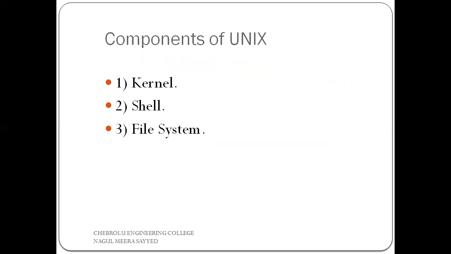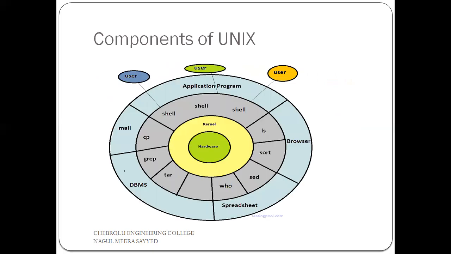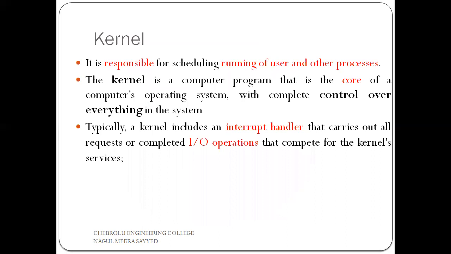Now, the components of Unix. There are three major components: kernel, shell, and file system. This is the total architecture of our Unix operating system. Next is the kernel. What is the meaning of kernel? Kernel is called the heart of our Unix operating system, the core of it. It can control everything.